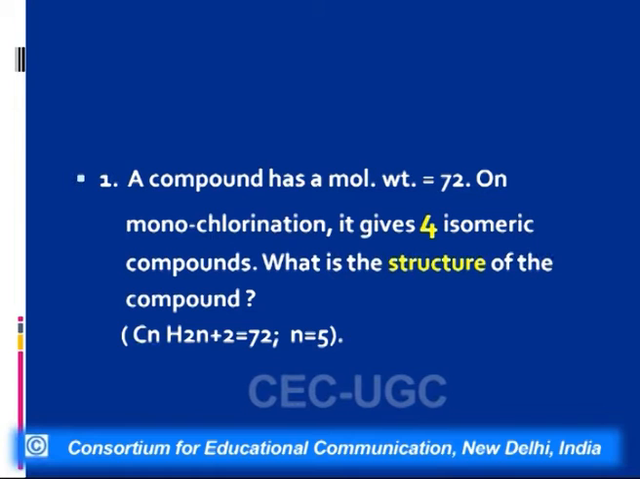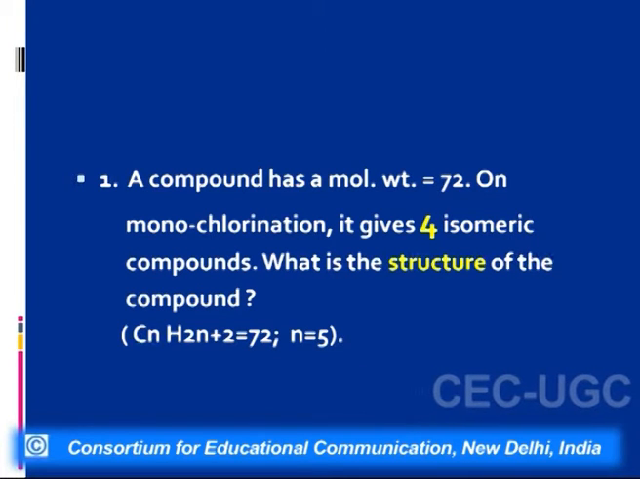a compound has molecular weight 72, and on monochlorination it gives 4 isomeric compounds. How would we solve this problem? We will put the general formula for the alkane series, CnH2n+2, equal to 72. Now we will find n. When we find n from this formula, we find that n is 5. That means the compound is pentane.